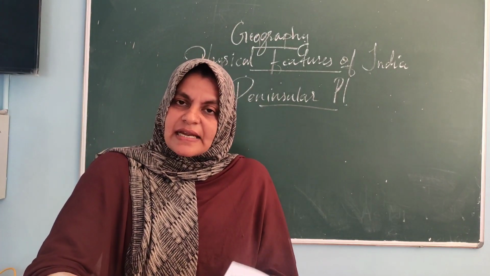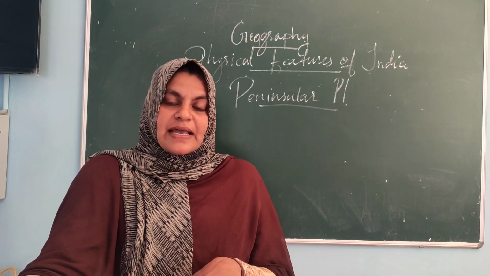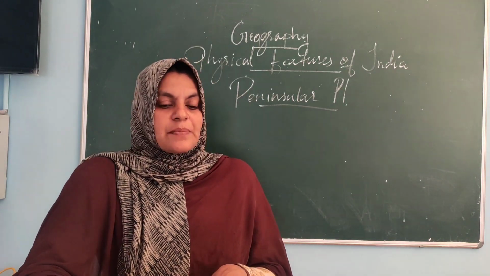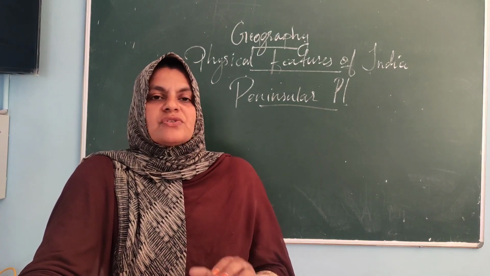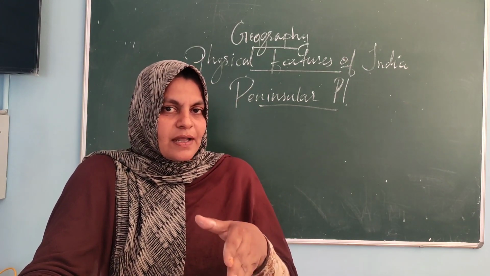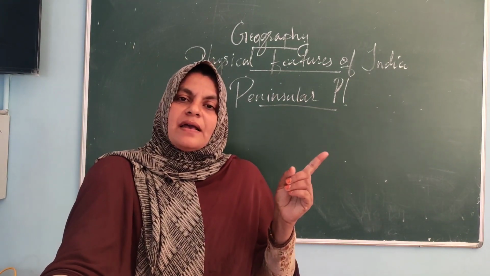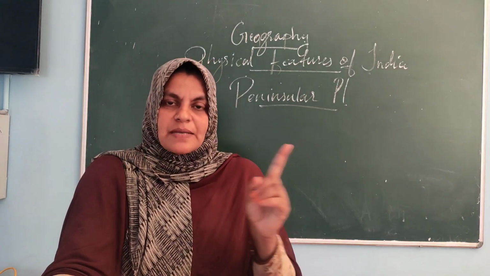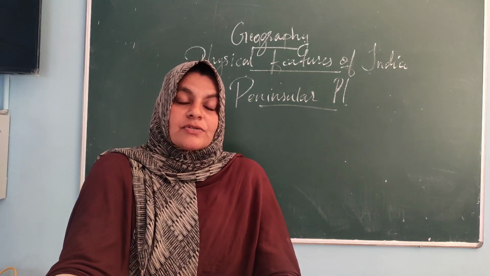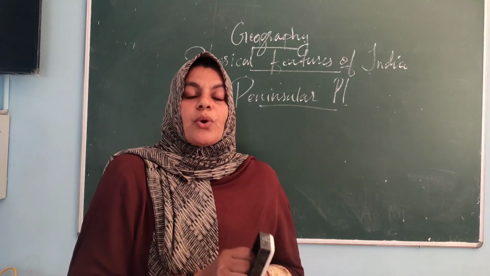Before that, once again I will tell you: next we are discussing the peninsular plateau, a table-like land with crystalline, igneous and metamorphic rocks, formed because of the breaking and drifting of the old Gondwana land. So this is an old landmass. Which is the old landmass? Peninsular plateau. And it is surrounded by different hills. Not only that, it has broad and shallow valleys.